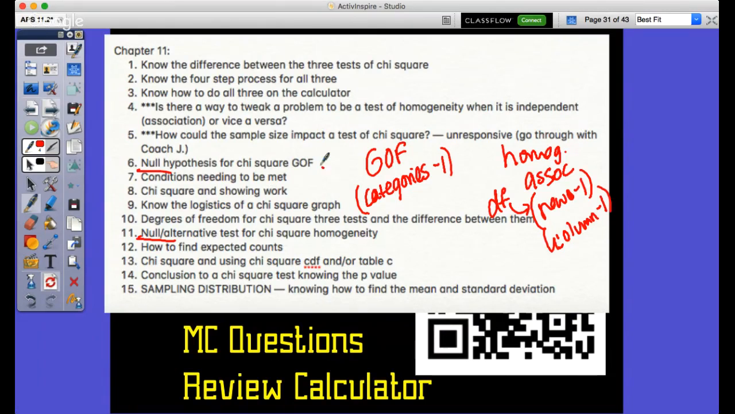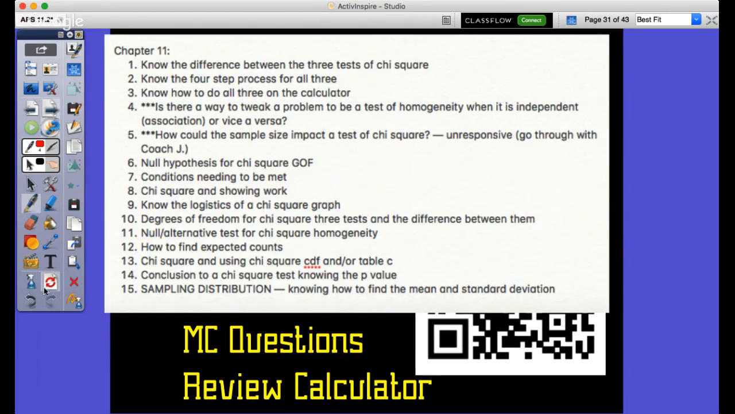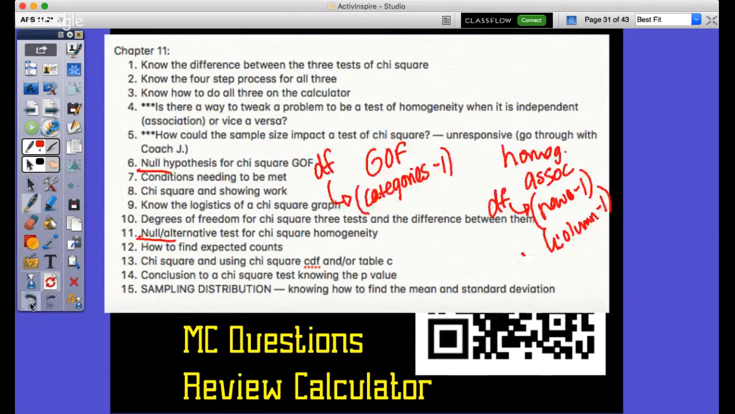Degrees of freedom, chi-square, and using chi-square CDF or table C. Say that again. Number 13. Okay, so this one would be, and I'm just making one up, okay? Good question. What was the formula? Oh, it's rows minus 1 times columns minus 1, for both. Okay, got it.